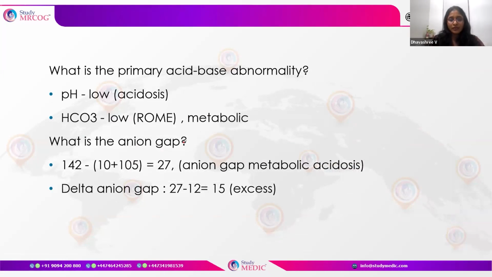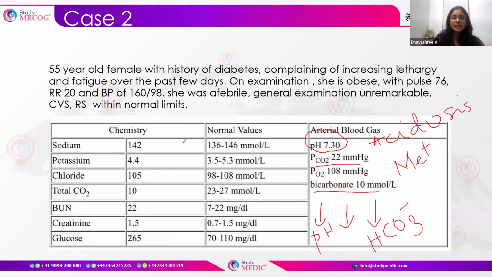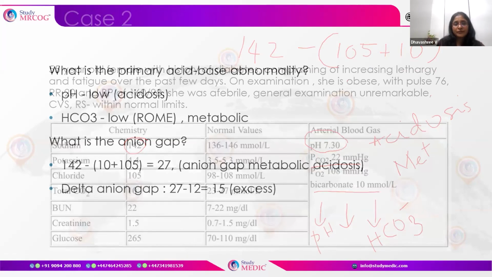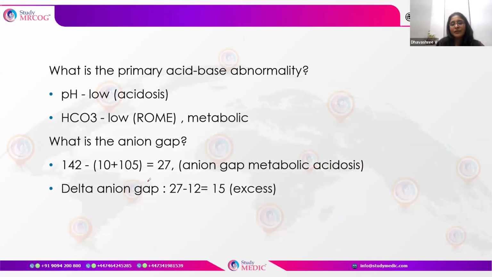When there is a metabolic acidosis, the next thing that we will have to do is calculate the anion gap. How do we calculate the anion gap? Sodium is 142 minus the chloride. Chloride is 105. The addition of chlorides plus bicarbonate. Bicarbonate is 10. Okay, so 142 minus 115. Okay, so that is equal to 27. 147 minus 115 is 27.